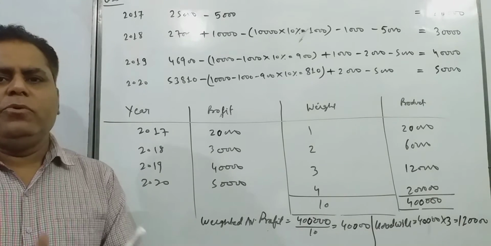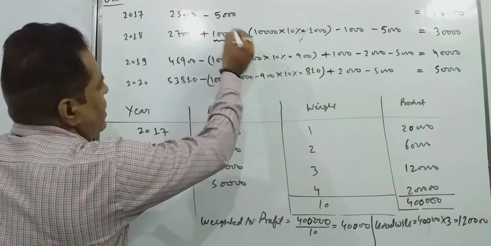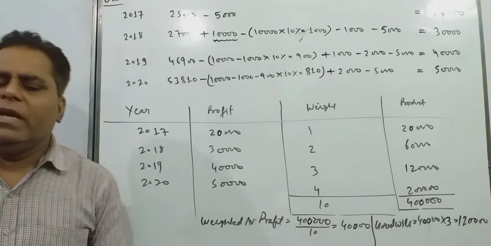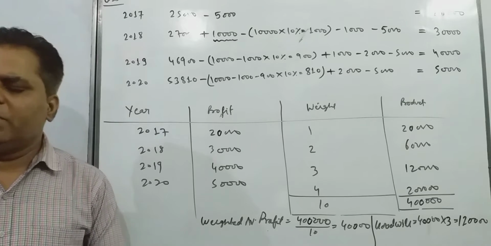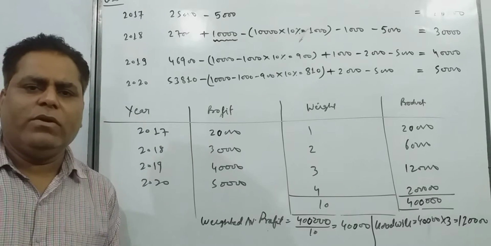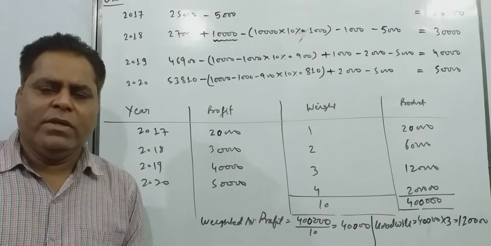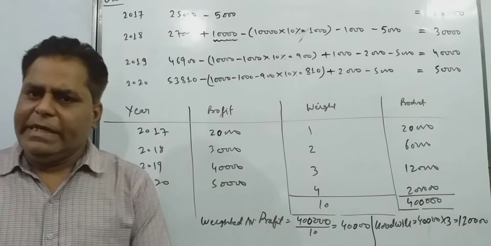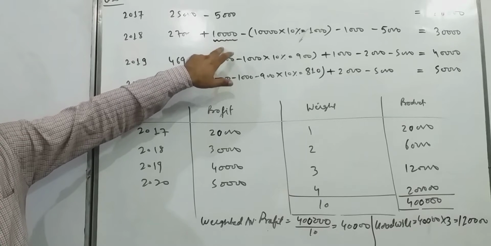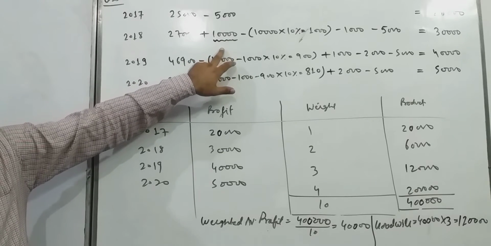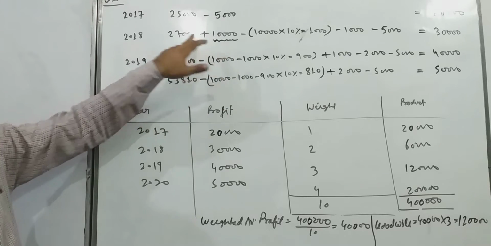So for correction we have to add this 10,000 rupees. And we have made this expenditure on 1st April 17. So if we are doing the adjustment for the expense on 1st April 17, it will affect 31st March 18, because if the accounting period starts on 1st April 17, it ends on 31st March 18. So we are adding this 10,000 rupees because this is a capital nature expenditure. By mistake we have treated it as a revenue nature expenditure, and because of the revenue nature expenditure our profit is decreased. So for correction we are adding this 10,000 here.